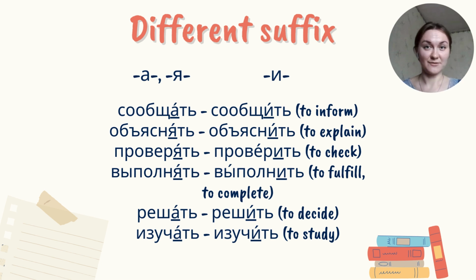You can see the difference in suffixes. Suffixes "a" and "ya" are changed to suffix "i". But I would like to remind you that this is not a rule that works for all the verbs. This is just the way to explain how we form the perfective aspect. So you don't need to memorize it. Try to understand it right now and accept it.